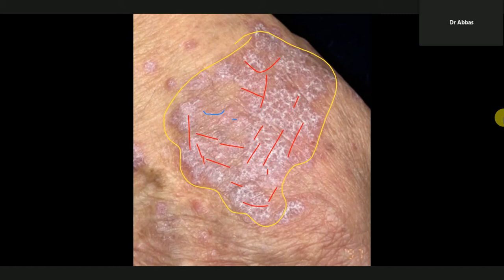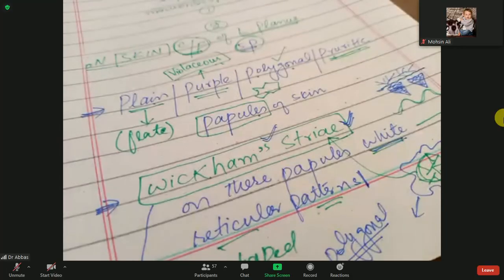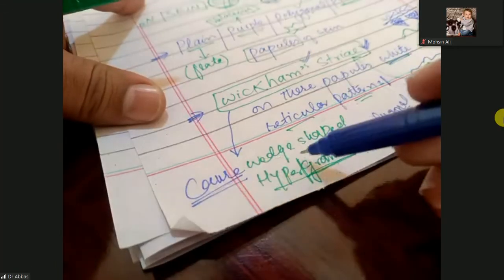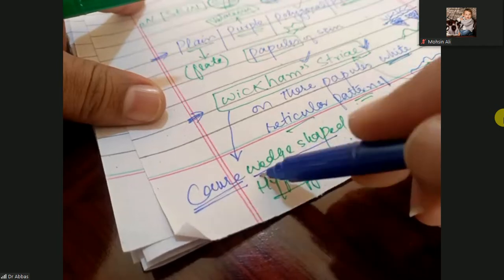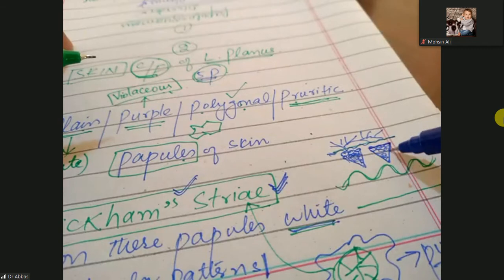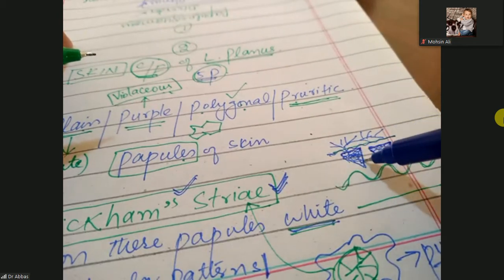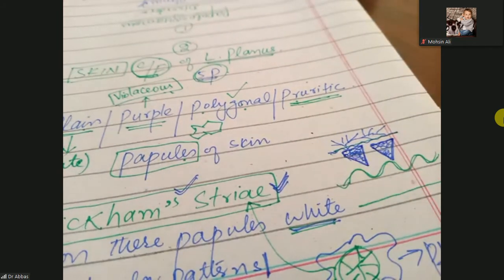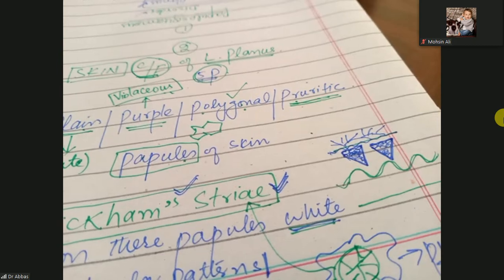So what is the cause of these white reticular patterns? The cause is wedge shaped hypergranulosis. It means when the stratum granulosum becomes hyper and the shape becomes wedge shaped. So this wedge shaped stratum granulosum is the cause of Wickham's striae. Clear? So this is the clinical finding.